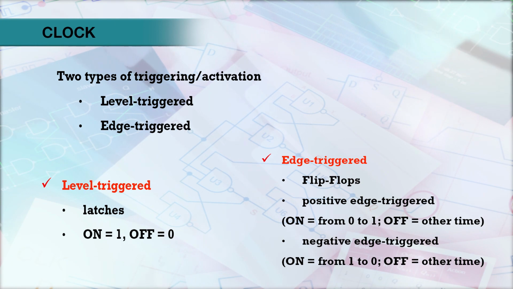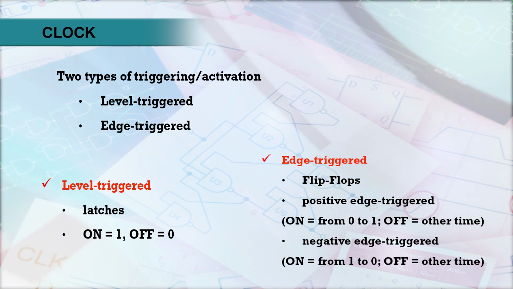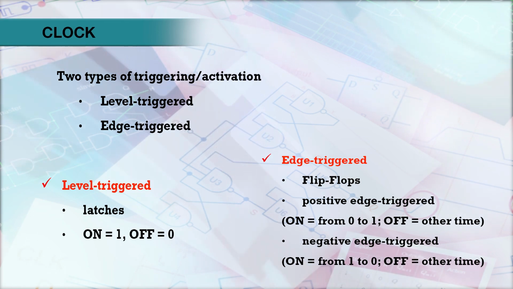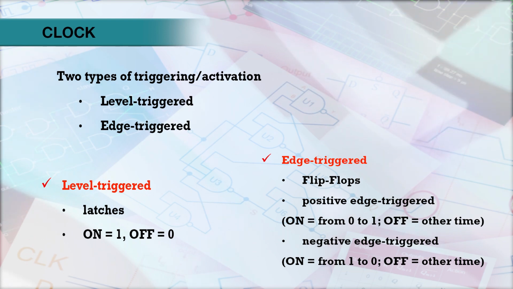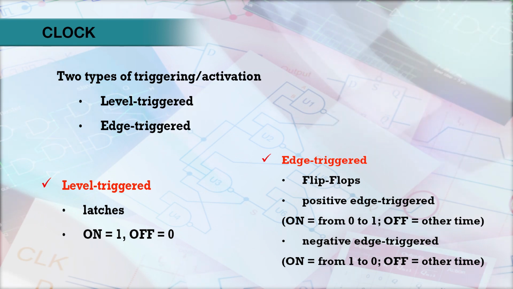So, the flip flop with a clock will work only when the clock is high, that is, the clock is equal to 1. Similarly, for low level triggering, the clock is equal to 0. It will maintain its state for this small duration. It will remain off. Now, let us see edge triggering.